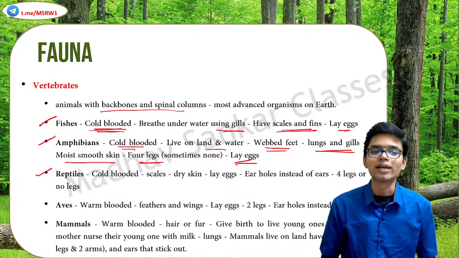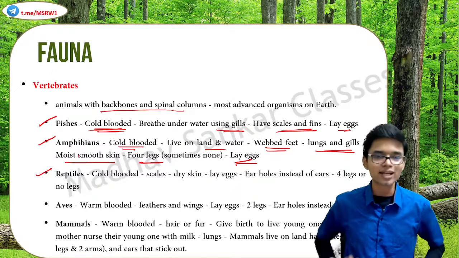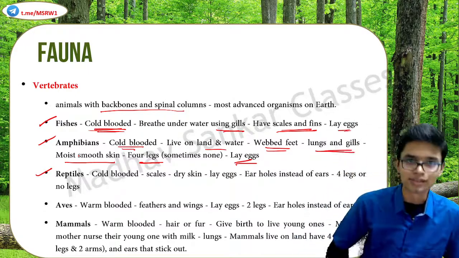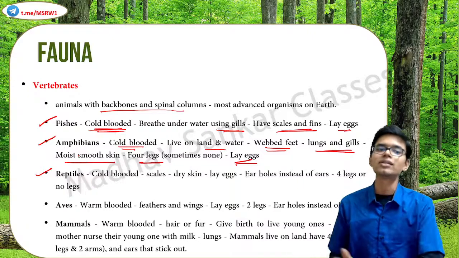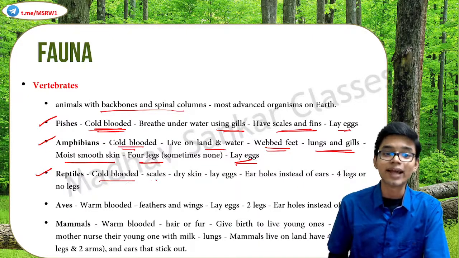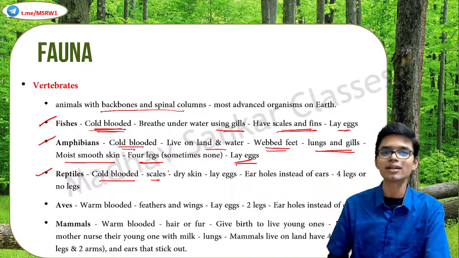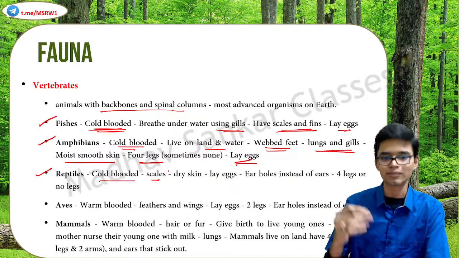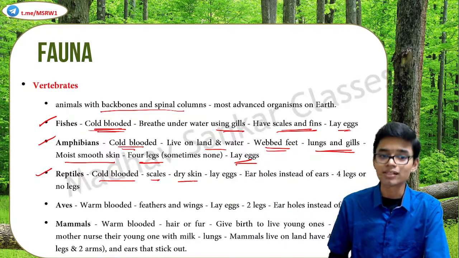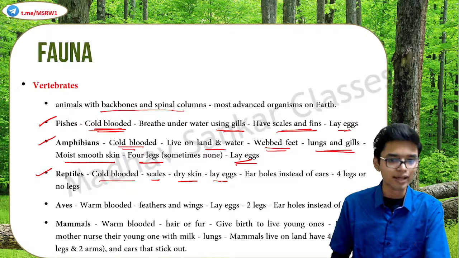Then comes reptiles. What are reptiles? Reptiles include all the organisms that crawl. Correct? Lizards, snakes. All these come under reptiles. They are also cold-blooded. They have scales. You know that snakes and all shed their scales, the exoskeleton. They have very dry skin. They lay eggs.